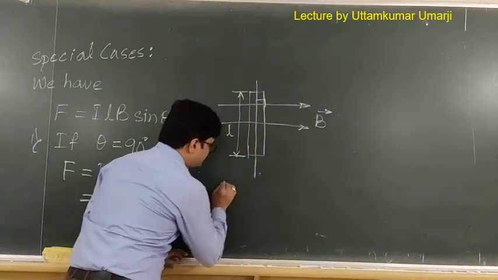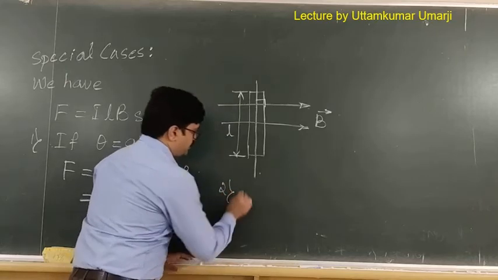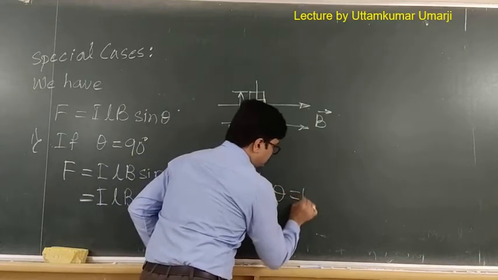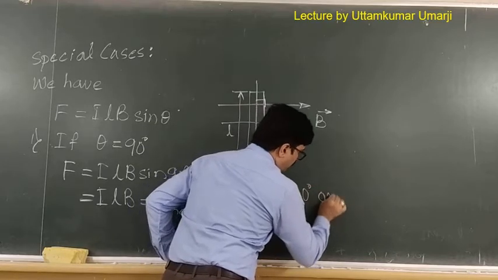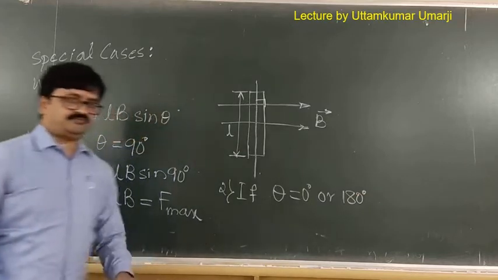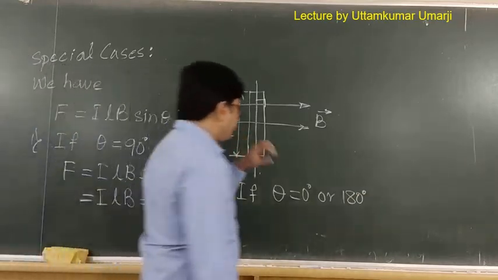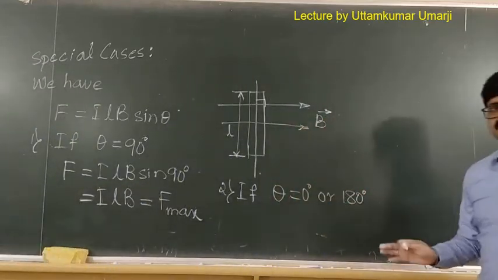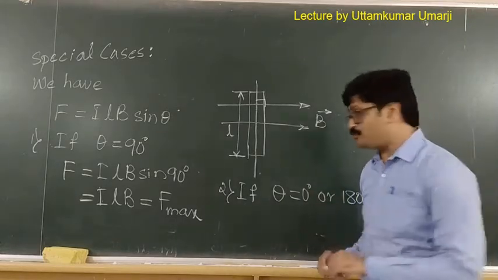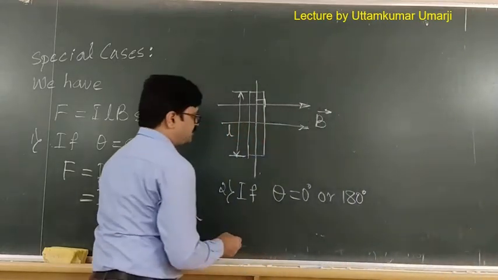And special case number 2. If theta is equal to 0 degree or 180 degree. That means if we place the conductor parallel to the magnetic field, then under that situation, what we get here, my dear friends?